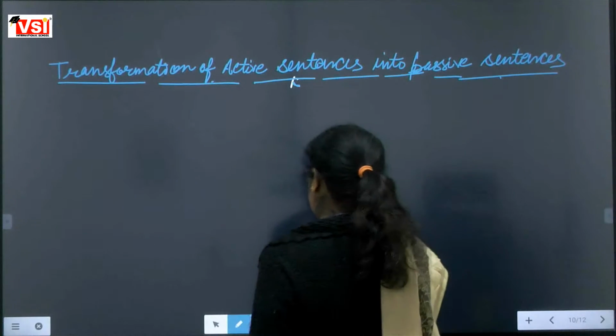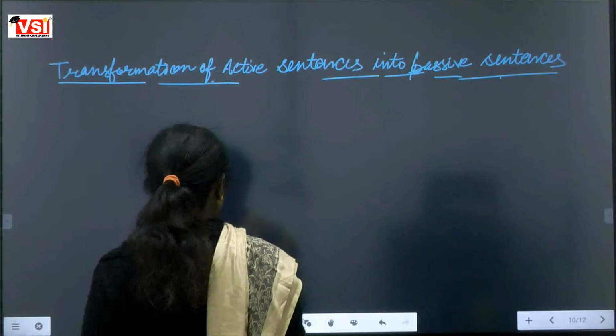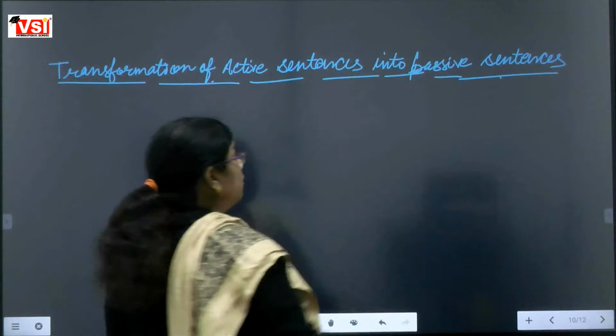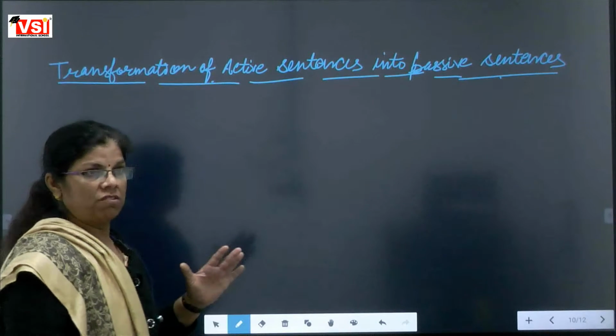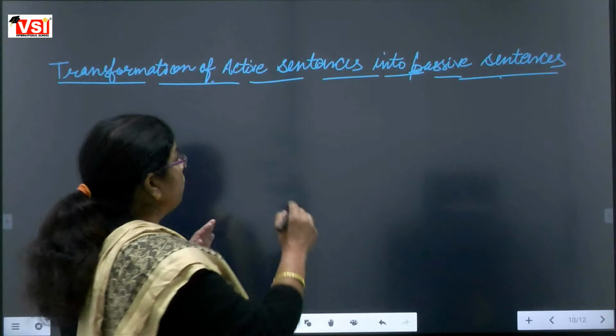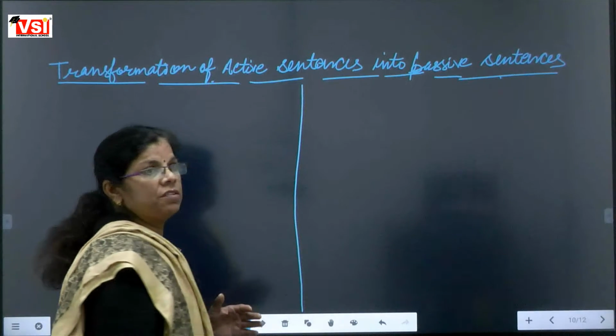What rules should be followed while changing active sentences into passive sentences? There are five basic rules which should be followed while transforming active sentences into passive sentences.